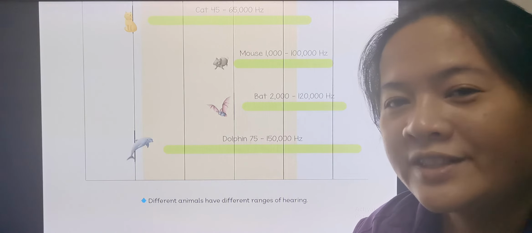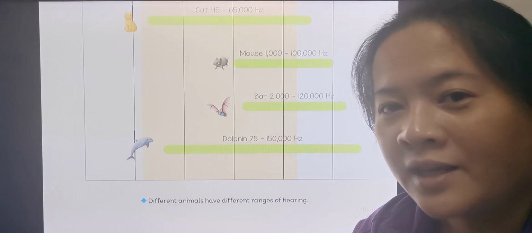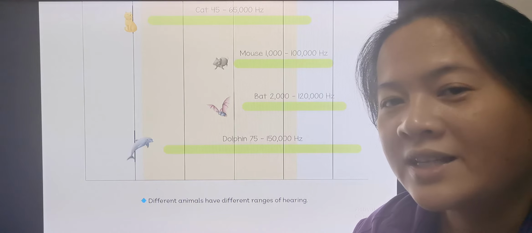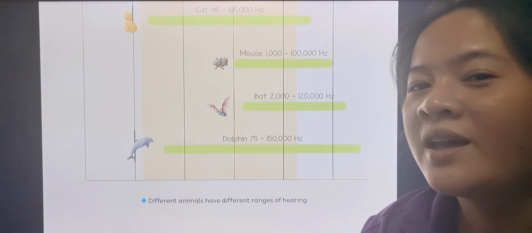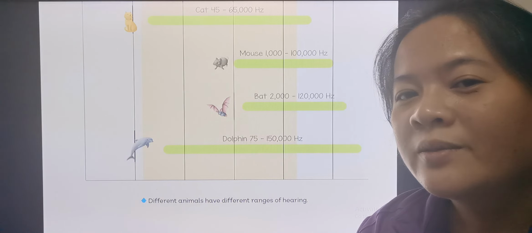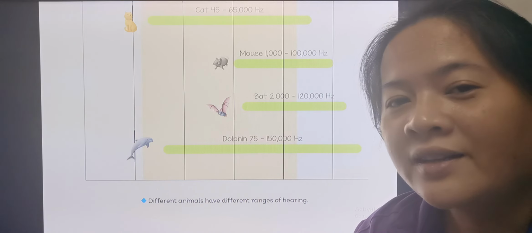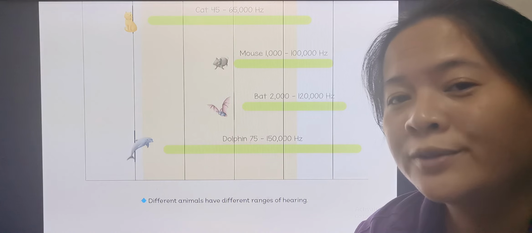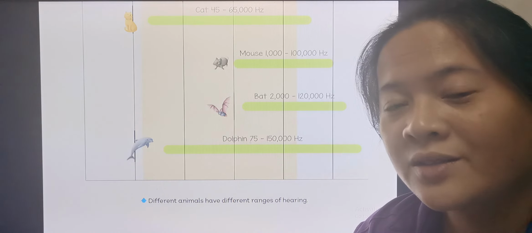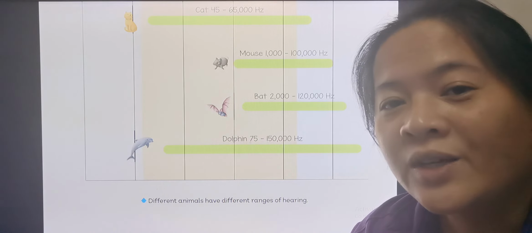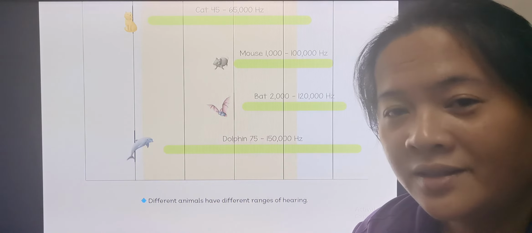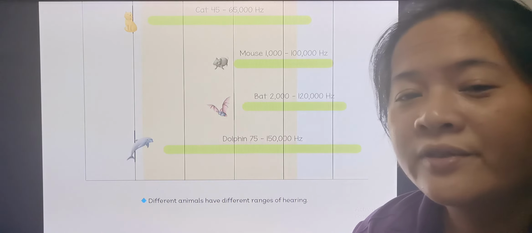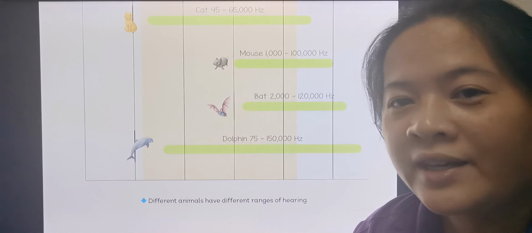I hope you understand our lesson about pitch. Pitch is how high or how low a sound is. We measure the highness or lowness of a sound with frequency, and its unit is hertz. Different animals, including us, have different ranges of hearing.